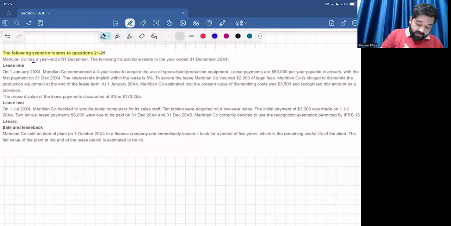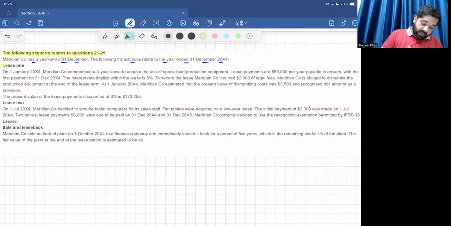Meridian Company has a year end of 31st December. Remember, the year end for Meridian Company is 31st December, so the year start will be 1st January. The following transactions relate to the year ended 31st December 20x4. So the current year end is 31st December 20x4, and the year start will be 1st January 20x4.